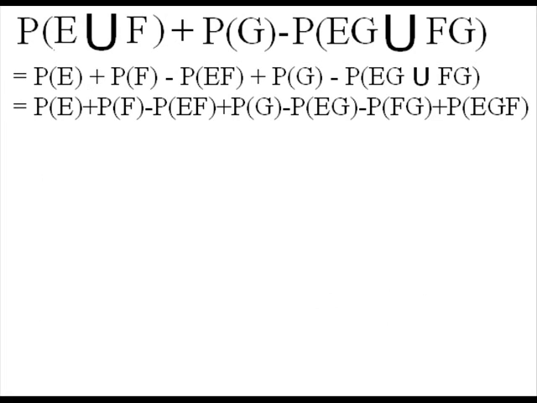So now that we have P(E union F) plus P(G) minus P(EG union FG), you just expand it like you regularly would. E union F is really easy, we've done that before. And then the EG union FG, you just treat them as one event. It's two letters, but you can just treat it almost as one letter. It's worth mentioning that EG intersection FG is just EFG, because G intersect G is just G.